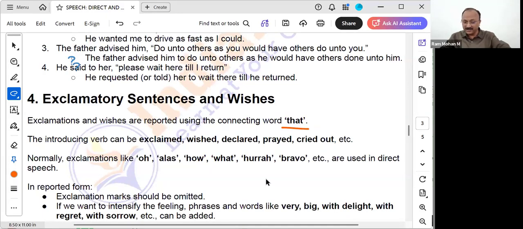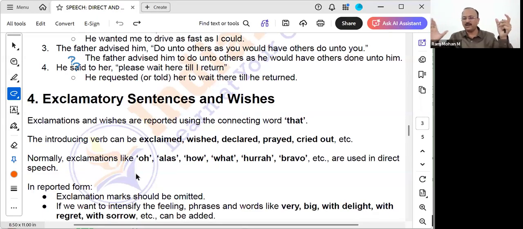Okay, but the introducing verb can be exclaimed, like when we say "wow" sometimes. In that case we'll use exclaimed, or wished, declared, prayed, cried out, shouted. All these things can be exclamatory sentences, correct? No? Normally, exclamations like "Oh," "alas," "how," or "How beautiful," we say.